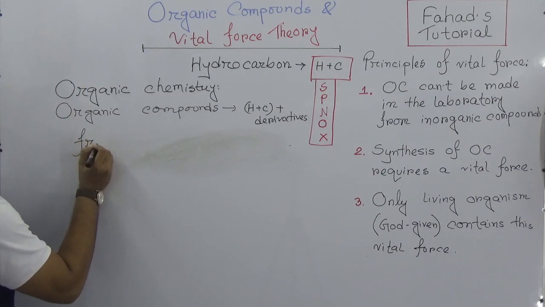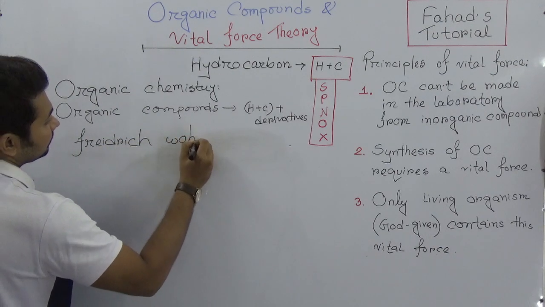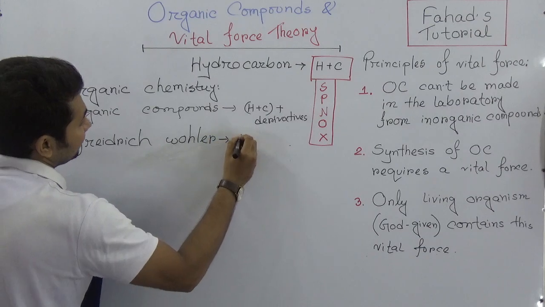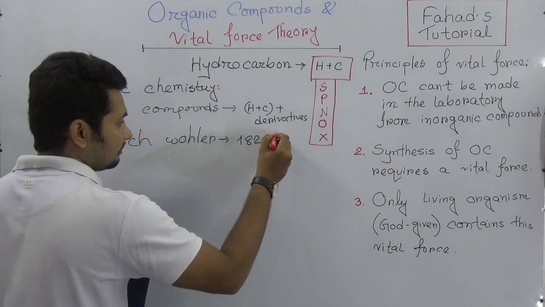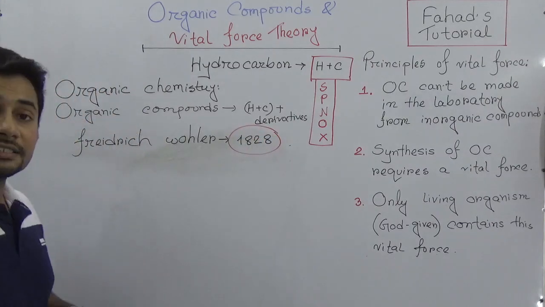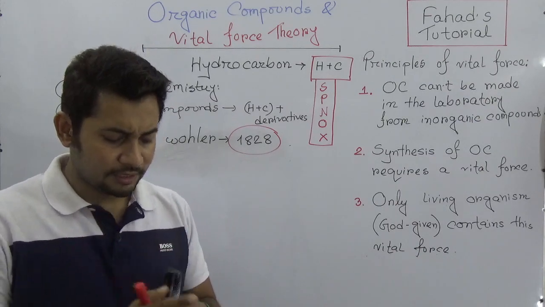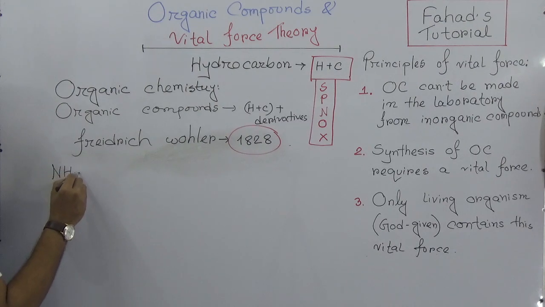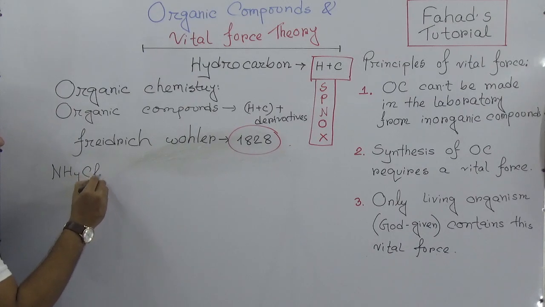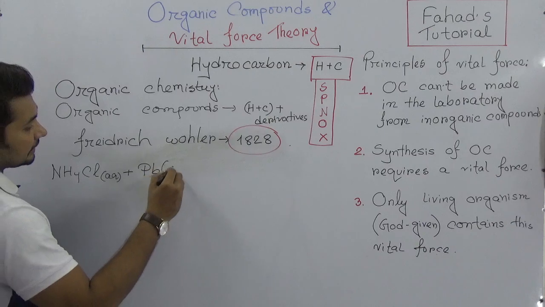Friedrich Wöhler, in 1828, this year is important. Just remember 1828. In this year, in the laboratory, Friedrich Wöhler was doing ammonium chloride, in aqueous form, and lead cyanate.